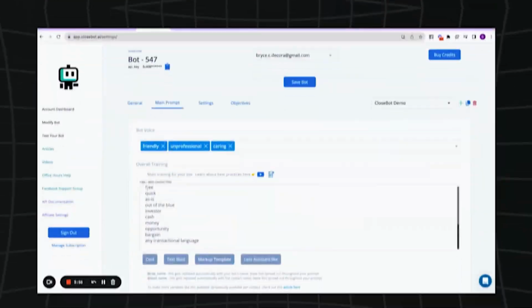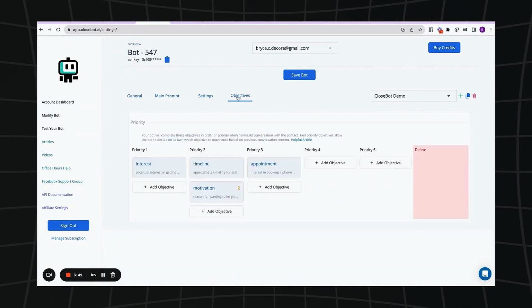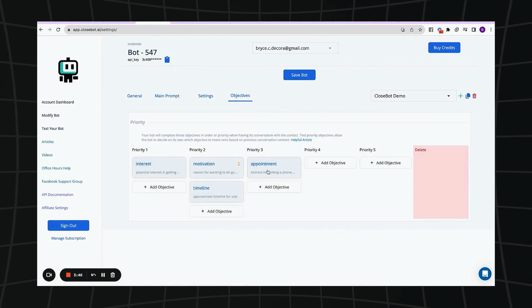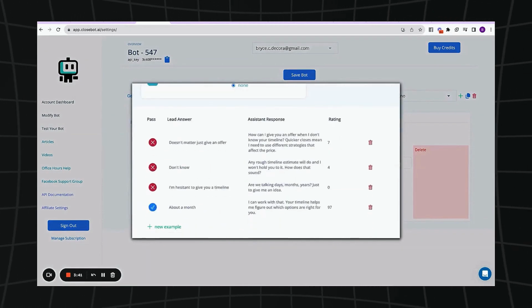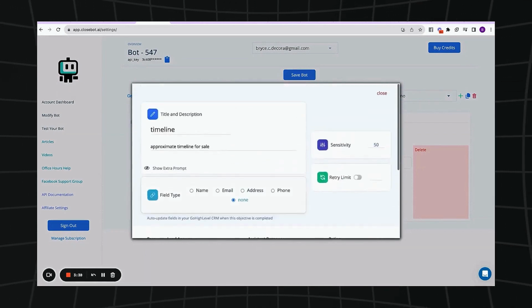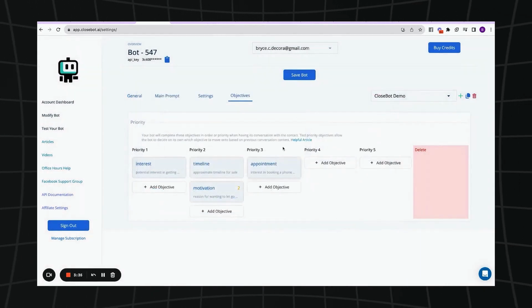But what seems to be different about Closebot is it allows you to configure the intents of the bot based on priorities. So this allows the bot to handle much more complex situations because it can prioritize and deprioritize things as they come up based on the goals that you've given it. So instead of just training with a massive prompt, which is what some of these other chat softwares do, you're actually training piece by piece, task by task. And then you can also train that on what a qualified answer to a particular question looks like and what a non-qualified answer would look like. The UI is also excellent. I tend to prefer it a little bit over ZappyChat's, but that's really just personal preference.